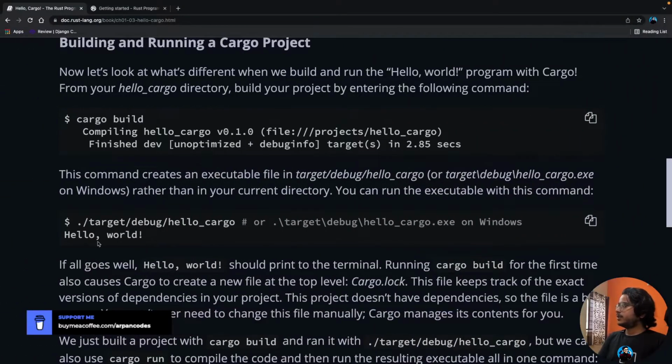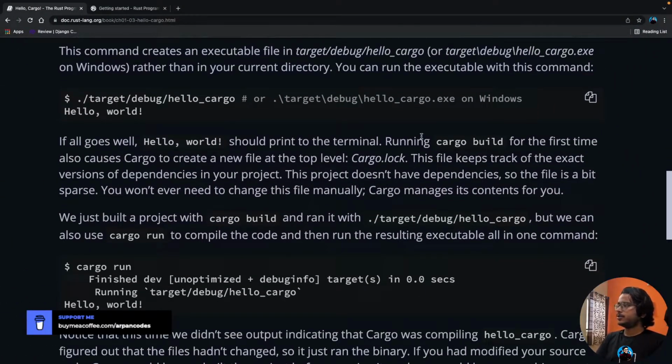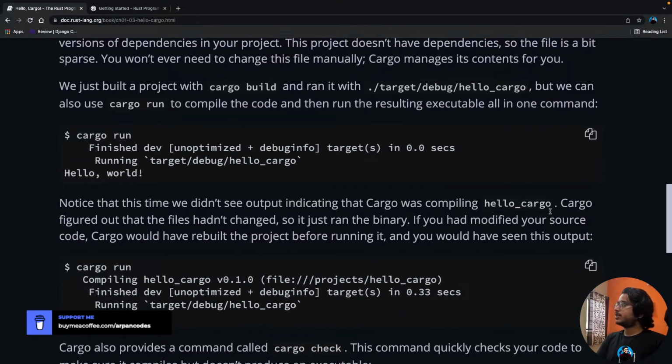So yeah, that's the difference. I'm guessing if all goes well, hello world should be printed. Running for the first time causes cargo to create a new file at the top level, Cargo.lock. This file keeps track of the exact versions of dependencies in your project. This project doesn't have dependencies, so the file is a bit sparse. You won't ever need to change this file manually. Cargo manages its contents for you.